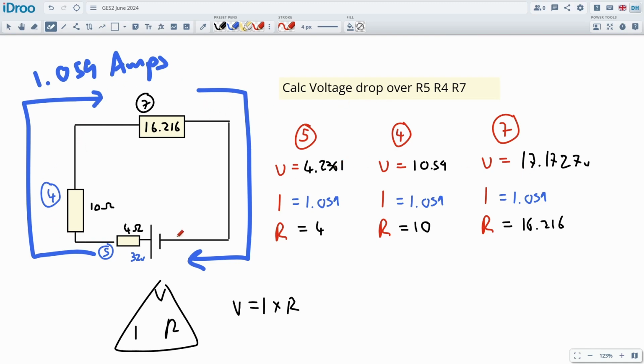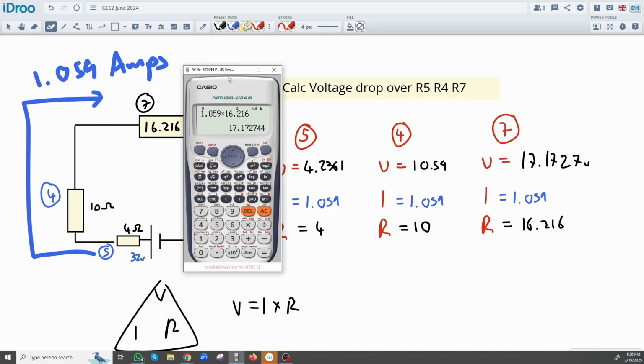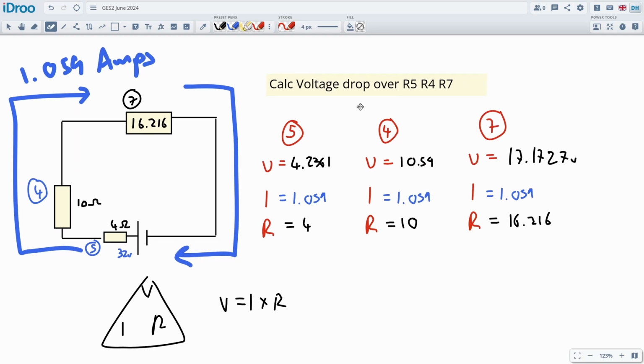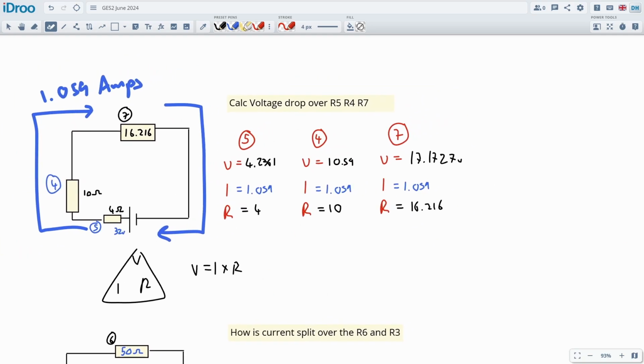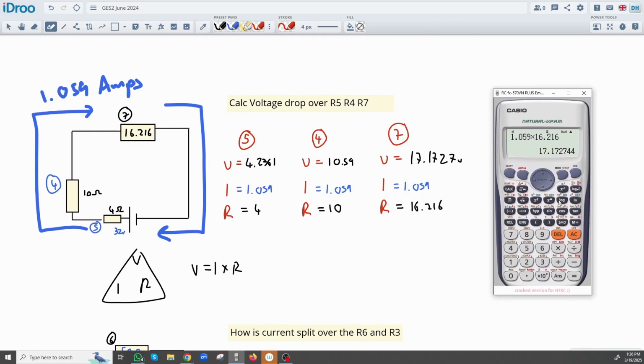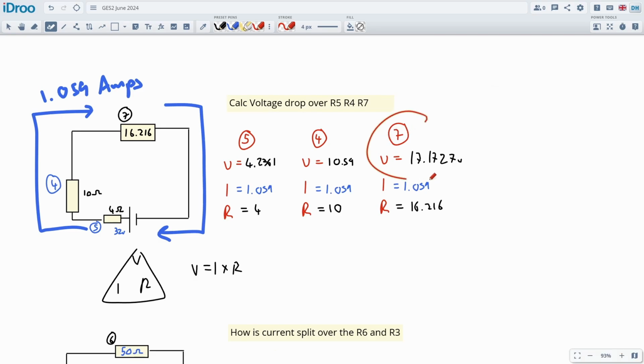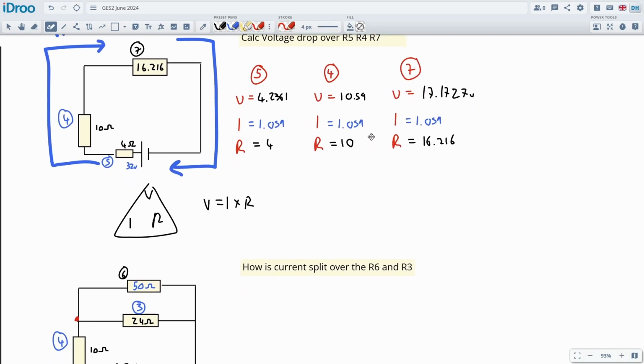If you add up all these voltages, we should get back to 32. So I'm going to do that because, like I said, it's a really nice way to check I haven't messed anything up along the way. Let's just put it where we can see everything. My calculator. So the 17 volt drop over that last component plus the 10.59 plus the 4.2361. We get 31.99, which is the total voltage. Everything's accounted for. We haven't lost any volts. And we did all this because in the other questions we might need these other values. I just do it out of inertia for the other questions, but I'm really looking for this one. This is the one we're going to start using in this next section.